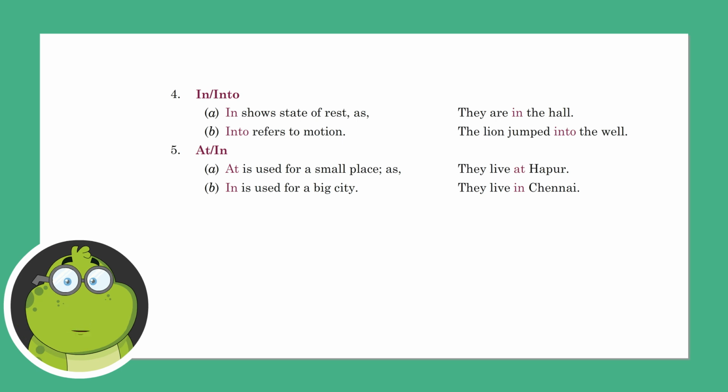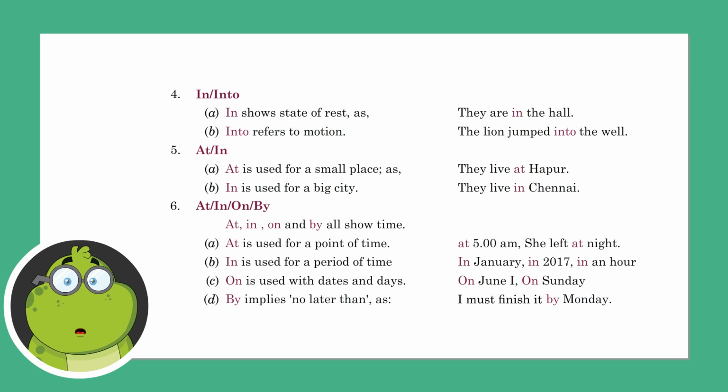At or in. At is used for a small place, as they live at Hapur. In is used for a big city. They live in Chennai. At or in or on or by. At, in, on and by all show time. At is used for a point of time. At 5 a.m. She left at night.